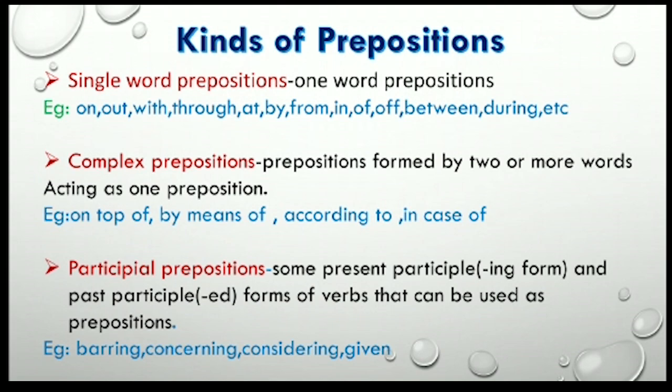Next is participle prepositions. Here, present participles, meaning the ing form, and past participles, meaning the ed form of a verb, can be used as prepositions. So ing forms and ed forms can be used as prepositions, such as bearing, concerning, considering, given. These all are participle prepositions.